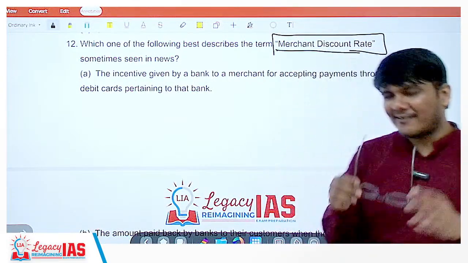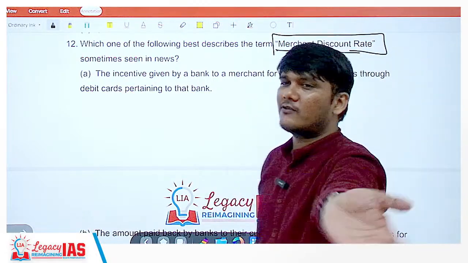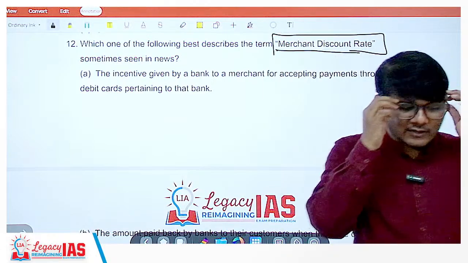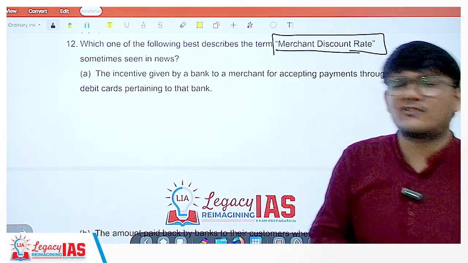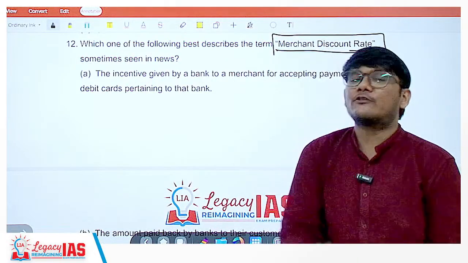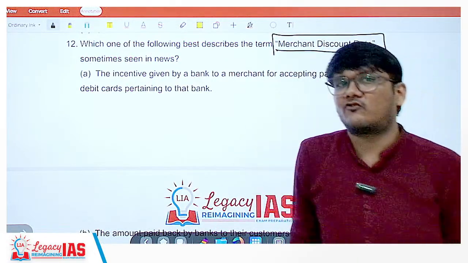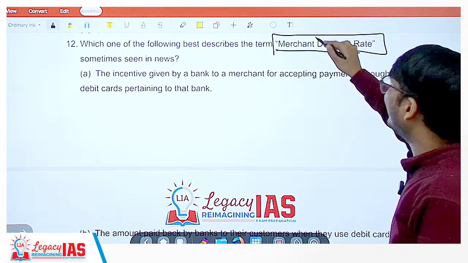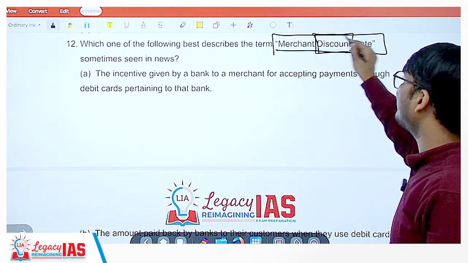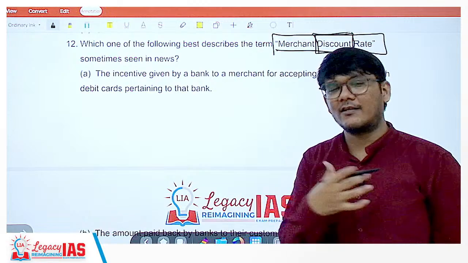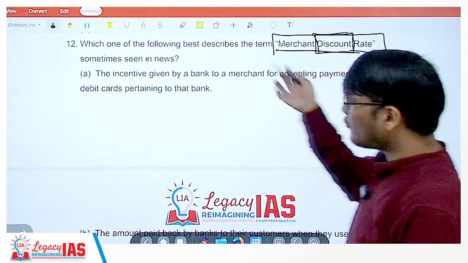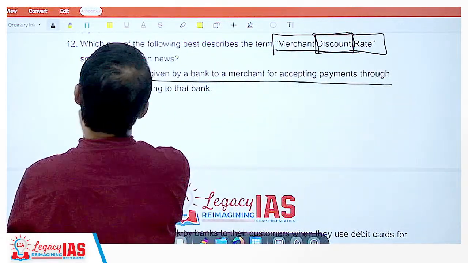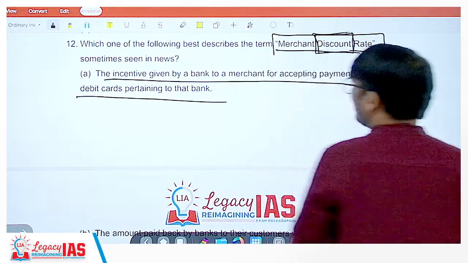Can we imagine that thing right now? Right now if you pay through credit cards, you get certain points. If you pay through debit cards also, you get certain points. You pay through GPay and stuff, you get certain coupons, cash back, etc, etc. At that time, if you are paying through the debit card, you would be charged some extra amount, and that extra amount is nothing but the merchant discount rate. Now the word discount is there, but it was not a discount for the consumer. Okay, so let's see what it is. The incentive given by a bank to a merchant for accepting payments through debit cards pertaining to that bank? No.